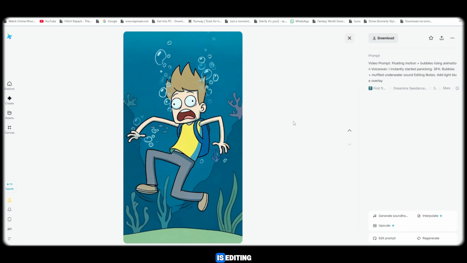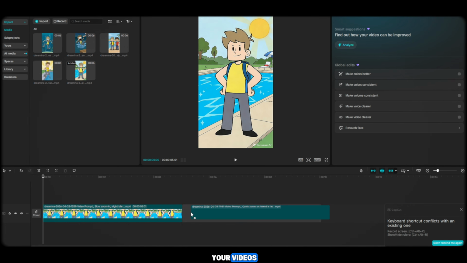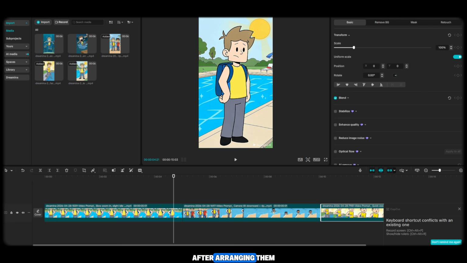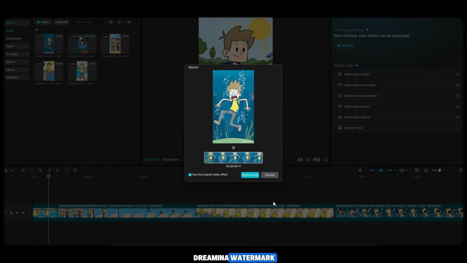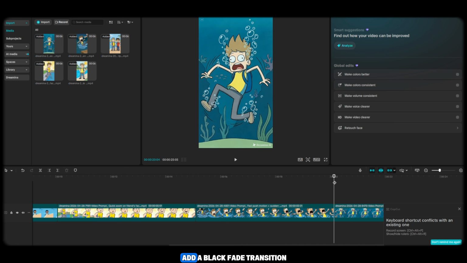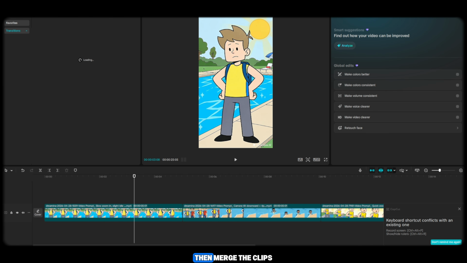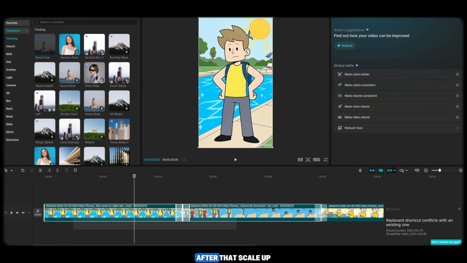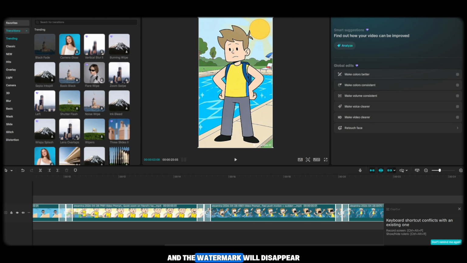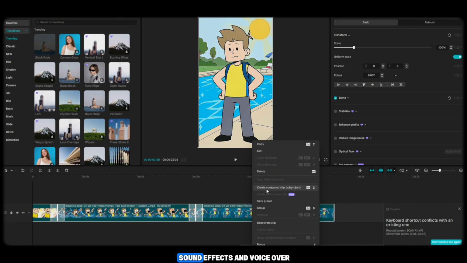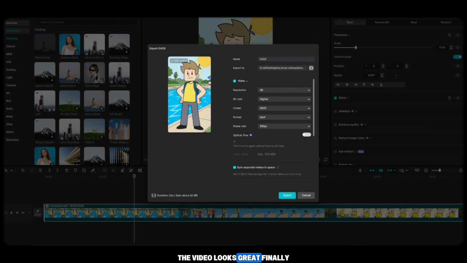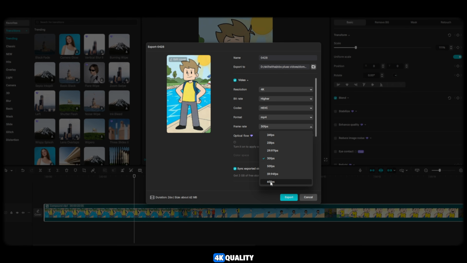Now, the final step is editing. Open CapCut, import all your videos, and place them on the timeline one by one. After arranging them, you will notice a Dreamina watermark. To remove it, simply add a black fade transition, then merge the clips and create a compound clip. After that, scale up the video slightly and the watermark will disappear. You can also add sound effects and voiceover if you want, but even without it, the video looks great. Finally, export your video in 4K quality.